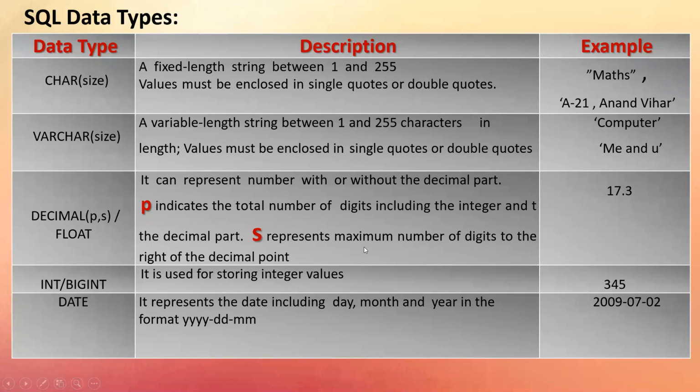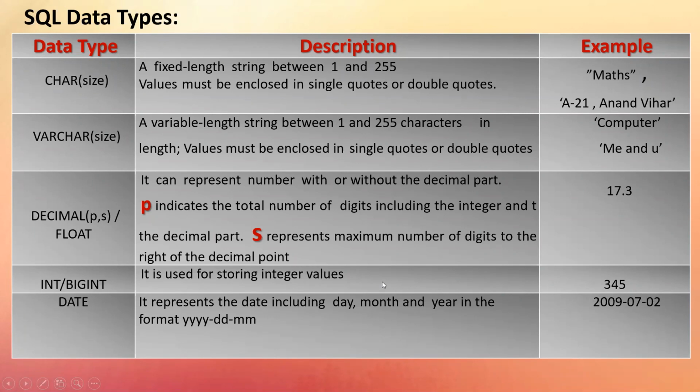And S says the number of digits you can have on the right side of the decimal point. So if I'm saying 7 comma 2, that means 2 digits in the decimal part and 7 minus 2, 5 digits in the integer part. That is the maximum digit length this data can accept. Otherwise, it takes quite a huge amount of data. You don't have to bother about 10, 20, 30, it takes that, but you will use it according to your need. Similarly, int and big int are there to store your integers.